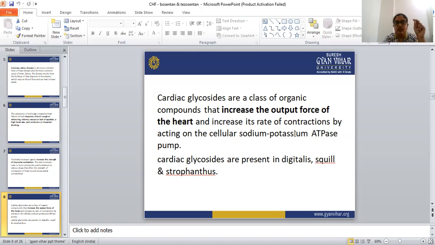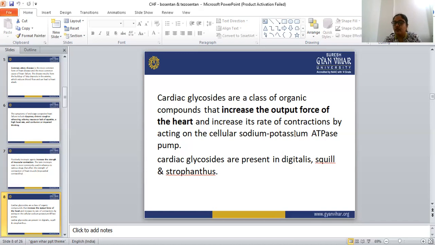Second is the drug that reduces the sodium potassium ATPase enzyme activity. When the sodium potassium ATPase enzyme is reduced, what happens there? That increases the intracellular calcium concentration. That calcium ion is responsible for myocardial contractility.